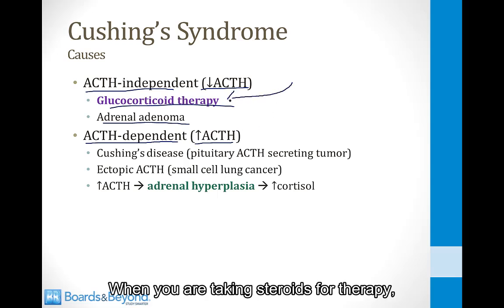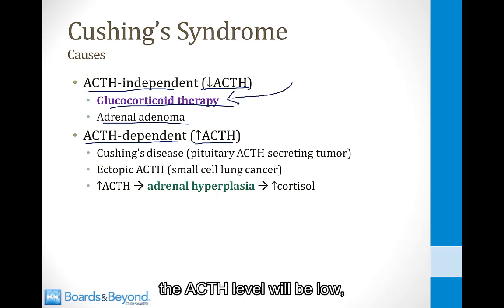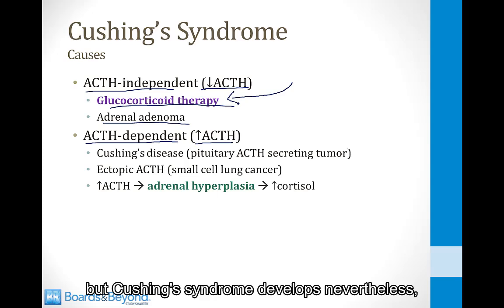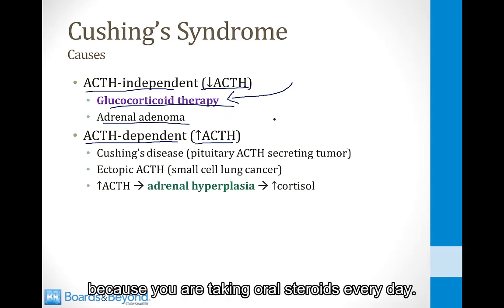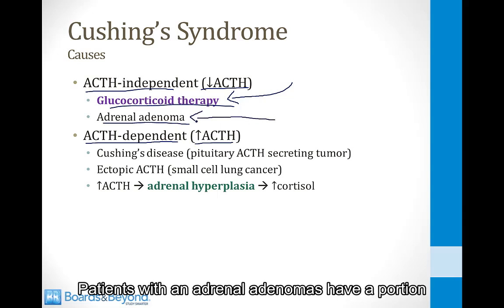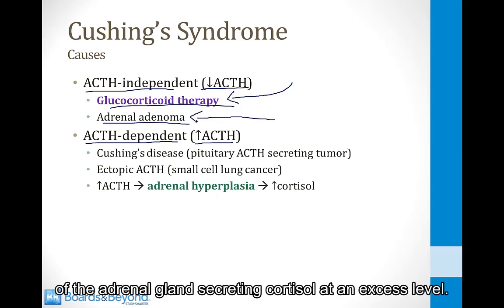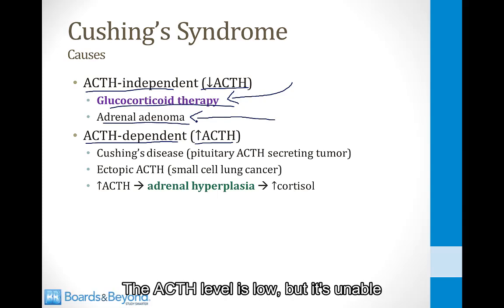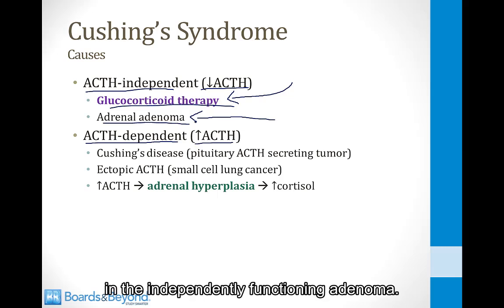When you are taking steroids for therapy, the ACTH level will be low, but Cushing's syndrome develops nevertheless because you are taking oral steroids every day. Patients with an adrenal adenoma have a portion of the adrenal gland secreting cortisol at an excess level. The ACTH level is low, but it's unable to dial down cortisol production in the independently functioning adenoma.